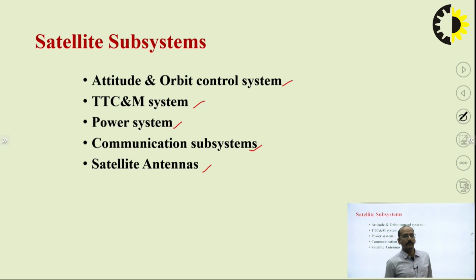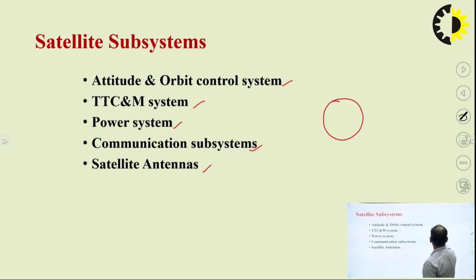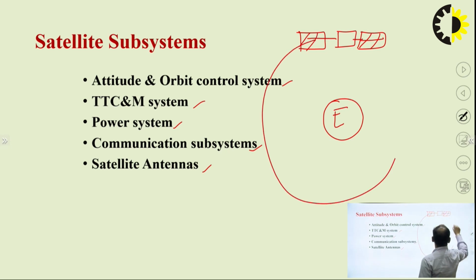Starting from the attitude and orbit control system. This is your earth, and here is your satellite. This satellite is rotating in this path.